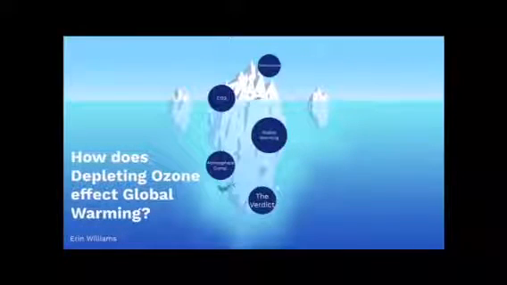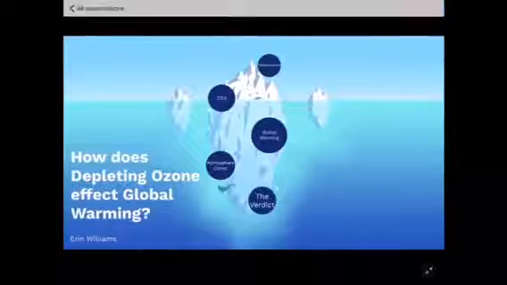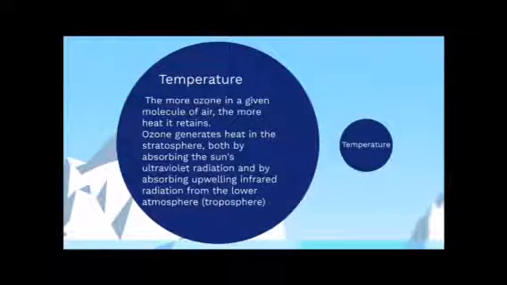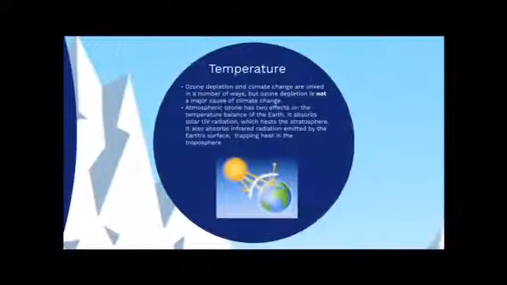How does depleting ozone affect global warming? By Aaron Williams. First, we'll look at temperature. The more ozone is given in a molecule of air, the more heat it retains. Ozone generates heat in the stratosphere, both by absorbing the sun's ultraviolet radiation and by absorbing upwelling infrared radiation from the lower atmosphere, the troposphere.